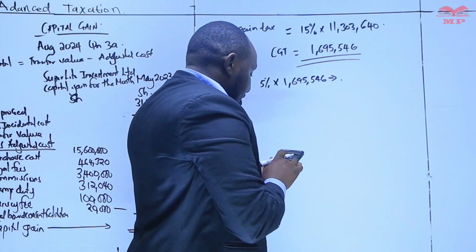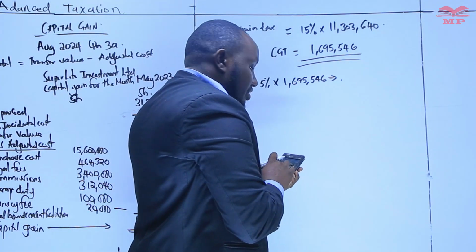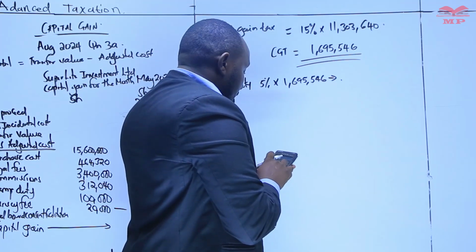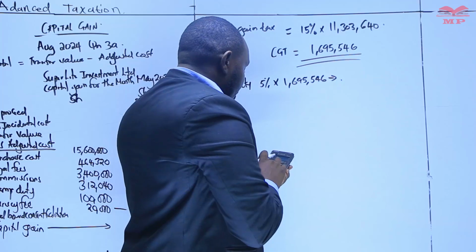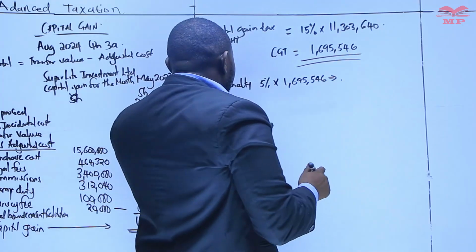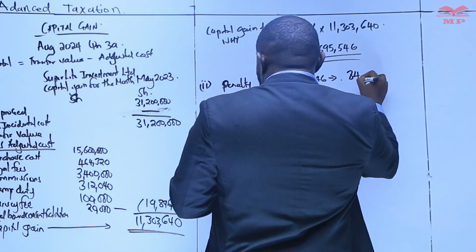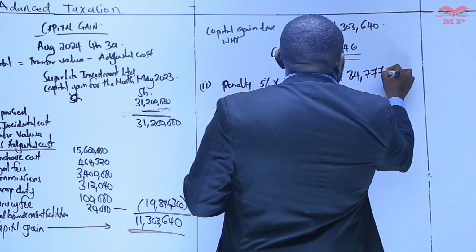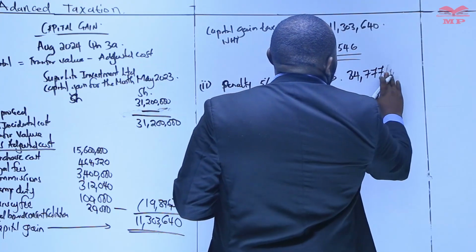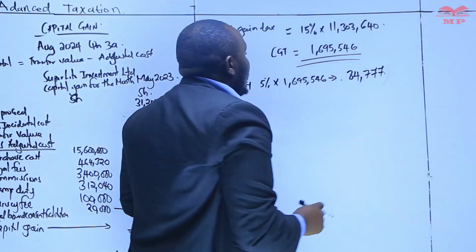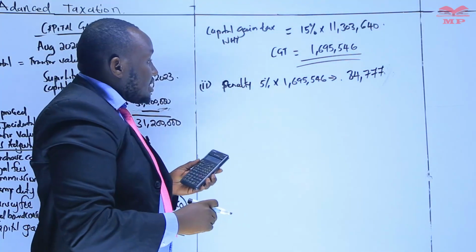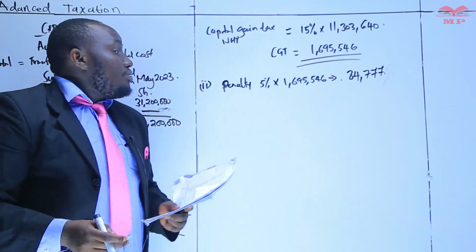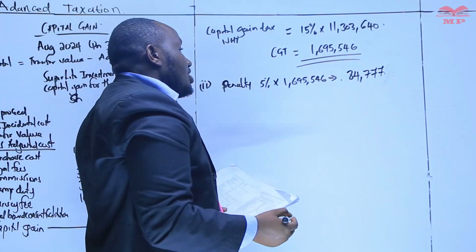So 5%, that is 0.05 times 1,695,546. So the penalty is a figure of 84,777.3. We can round it off to a whole number, so we have 84,777.